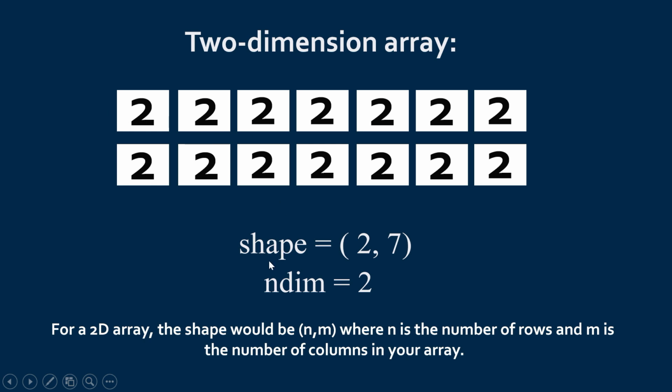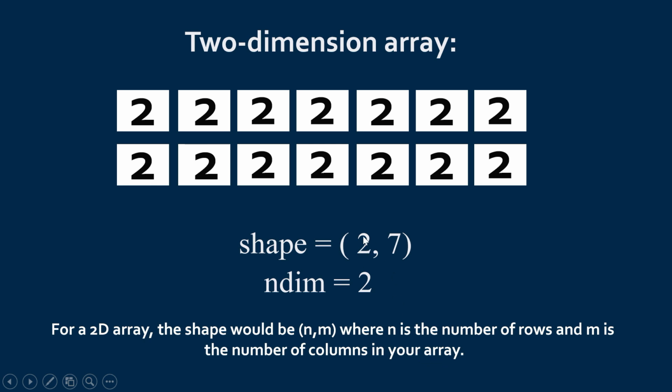If we call the functions shape and number of dimensions with this 2-dimension array, the values will be different, like this, 2 and 7. So what is 2 and what is 7? Here you can see for a 2D array, if the shape is called, the shape would be in this form n and m, where n is the number of rows and m is the number of columns in your array.